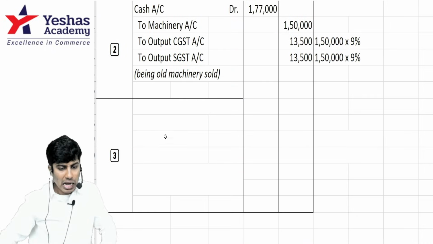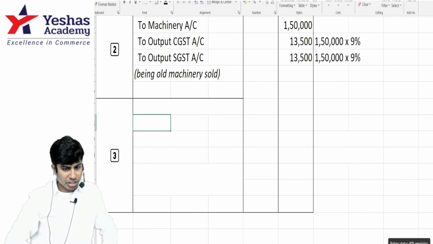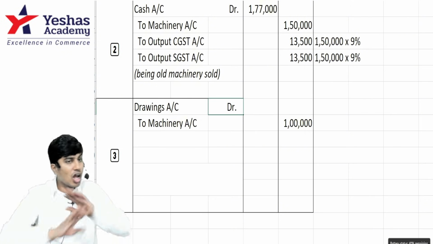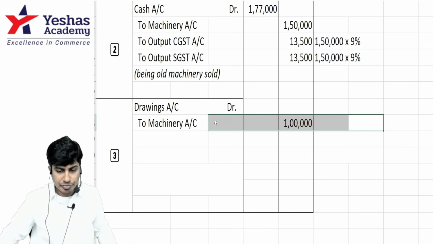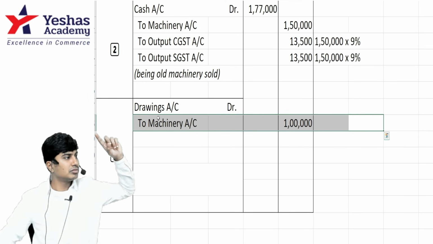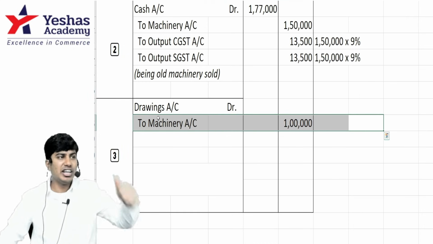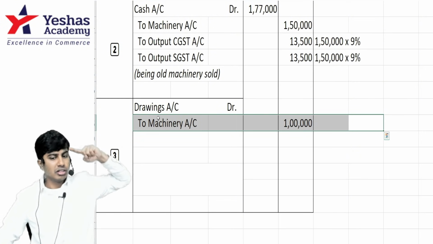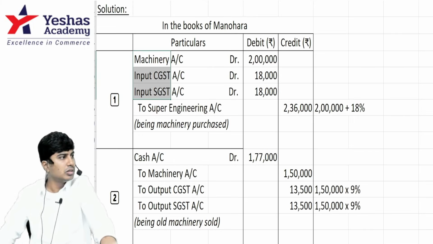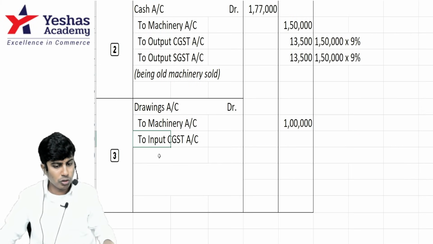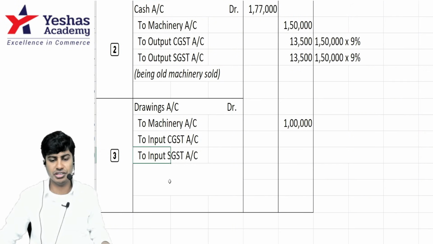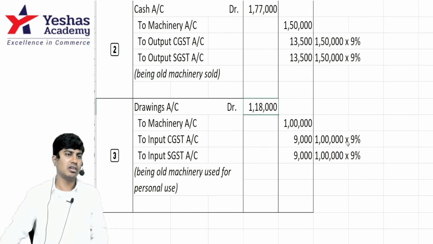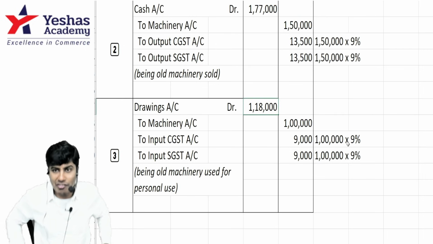I'll show. Observe. Machinery is going out. Credit machinery. By how much? 1 lakh. Debit what? Drawings. Is drawings 1 lakh? No. When I bought this machine, I would have claimed input, because I'm using it in business. Now, if I take it home, that input has to be reversed. When I purchased the machine, I debited input. That I should reverse. To input CGST, 9%; to input SGST, 9%. 9,000, 9,000. How much is my drawings? 1 lakh 18. I take home 1 lakh worth of machinery.